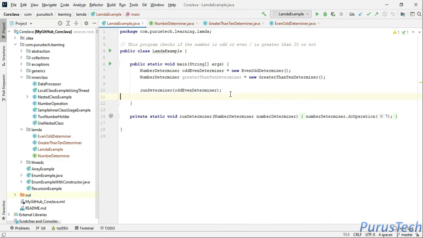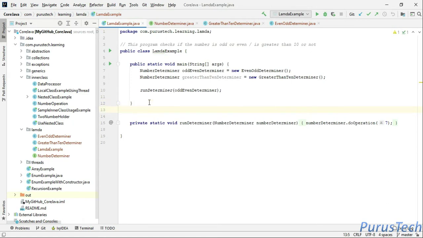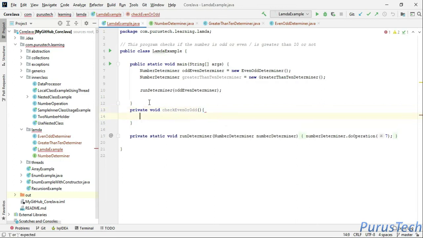So how can I do this? First, I can create two methods. One is, for example, private void checkEvenOrOdd, and I pass the argument Integer a, and here I can write the logic.